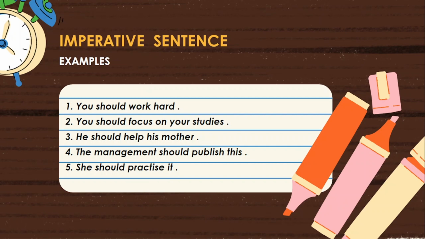Suppose the same words were said to somebody who is elder than you or who is equal to you in age or in rank or in designation, it is called a suggestion. Do you understand? It depends on the relation between the listener and the speaker, as well as the reader and the writer. Next, second example.